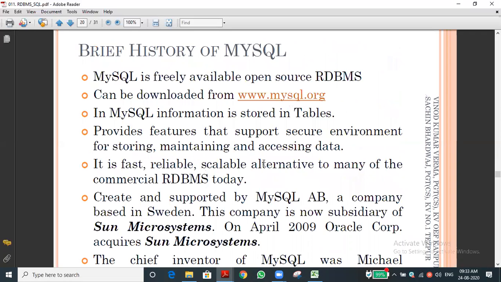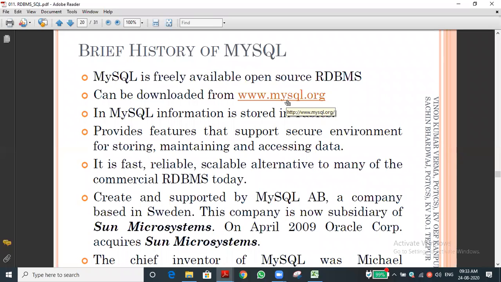Let me come to another topic, that is the history of MySQL, and where you can download it. Note down this website. By clicking the website, you can easily download 8.0. I think that is the latest version. 8.1 is also there.